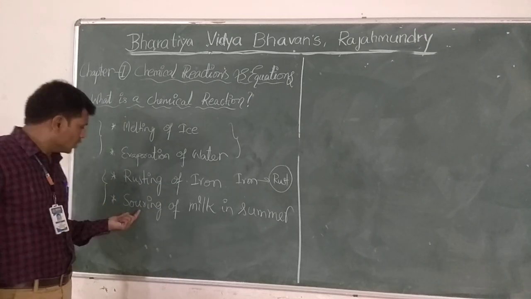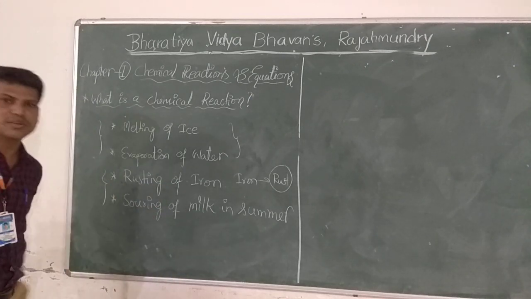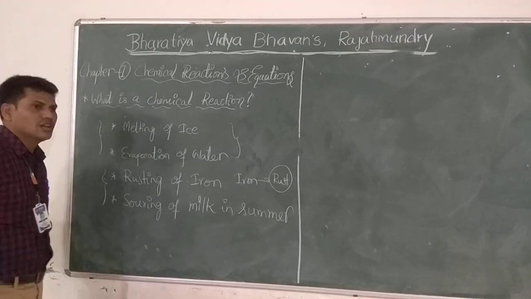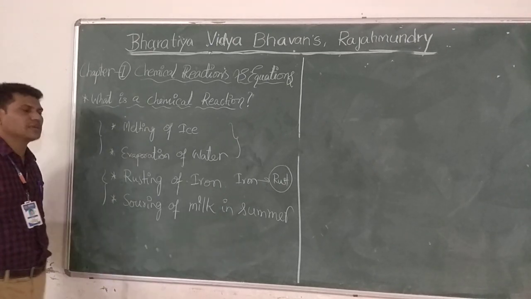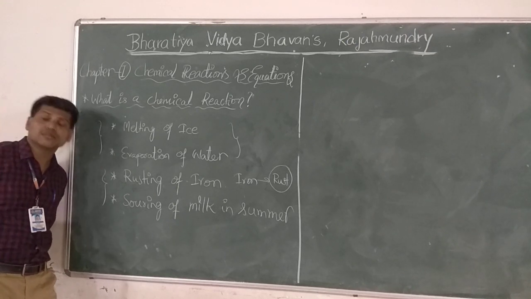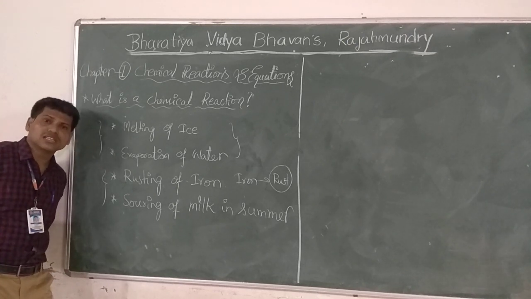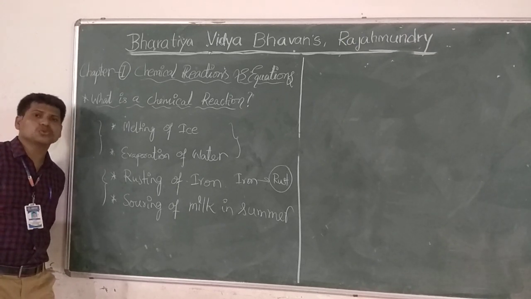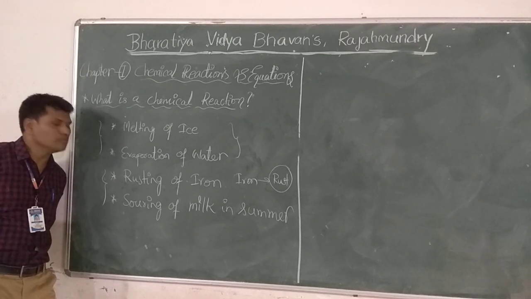In the meanwhile, souring of milk. Suppose you take milk. Souring of milk is just like the preparation of curd. Automatically curd will form. Can you get milk from curd? It is impossible. Why? Because a new substance came from milk.